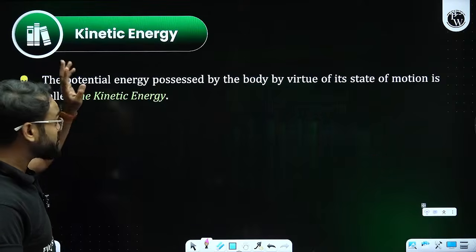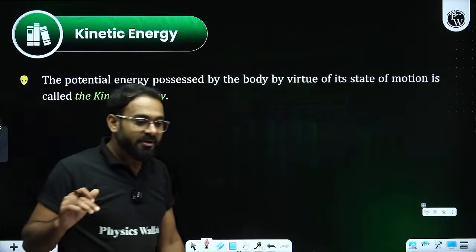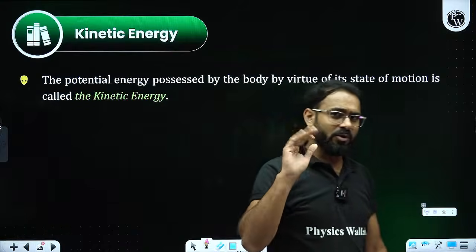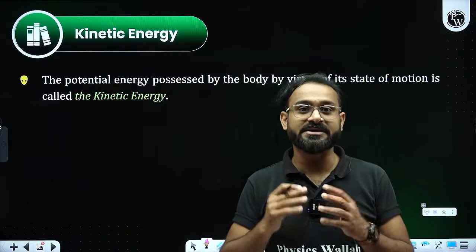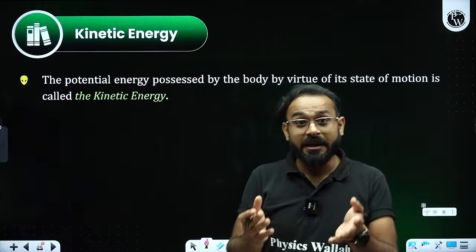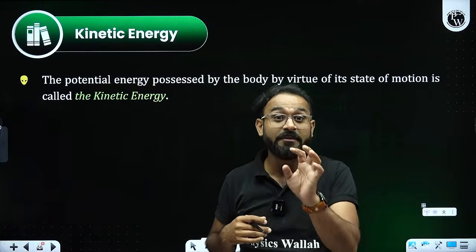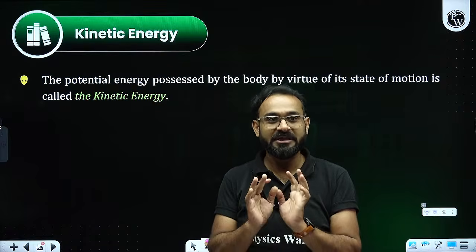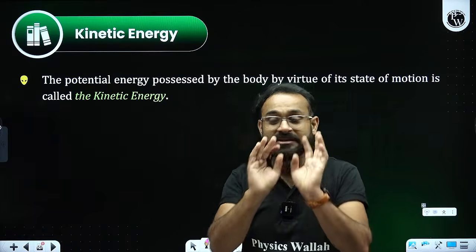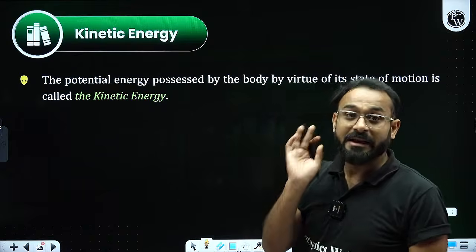Fine. Next, talking about kinetic energy. If the object is moving, which energy is there? Kinetic energy. The definition is quite simple. The energy possessed by the body by virtue of its motion, because there will be some velocity in it. That will be written as kinetic energy.